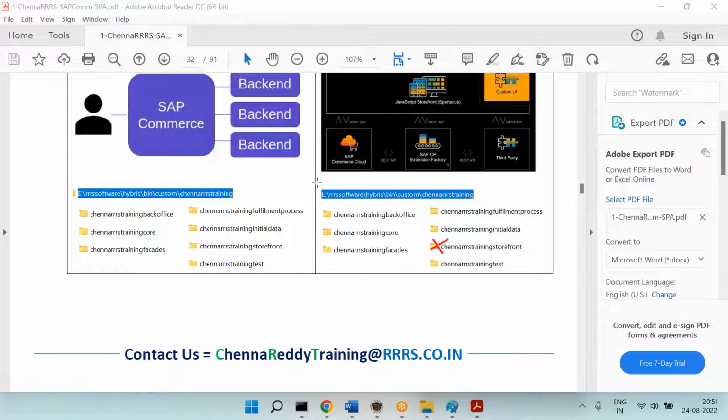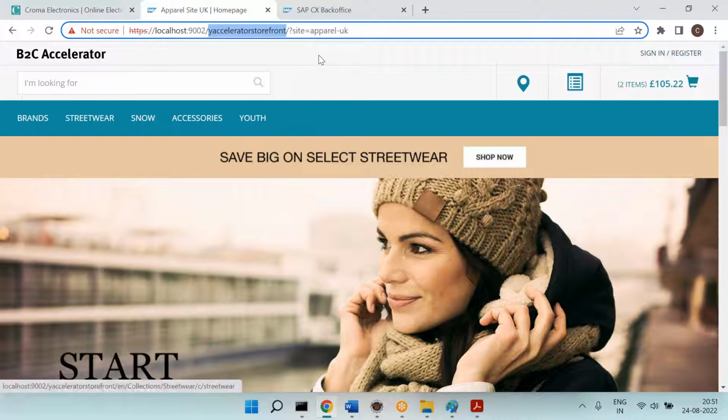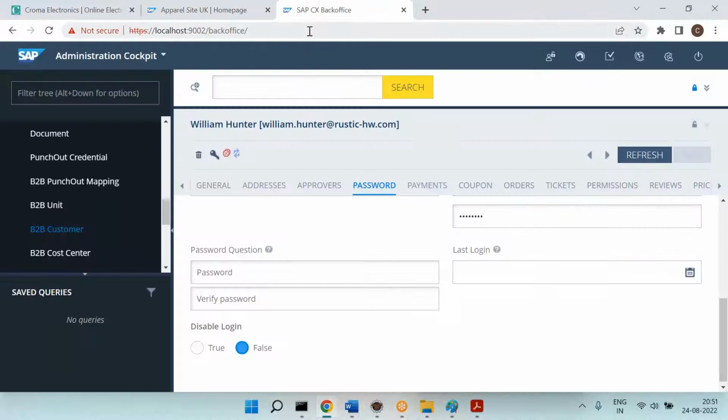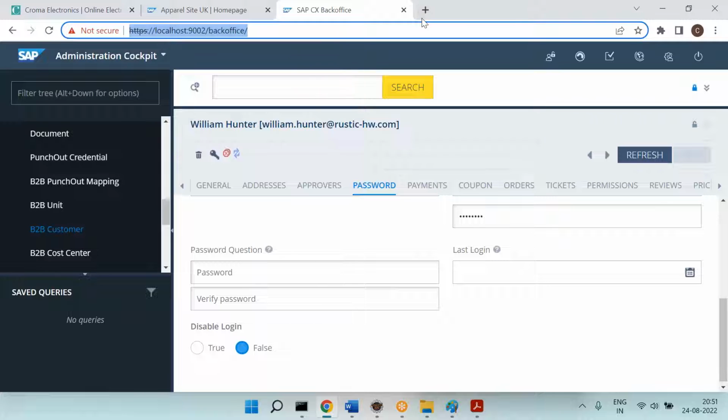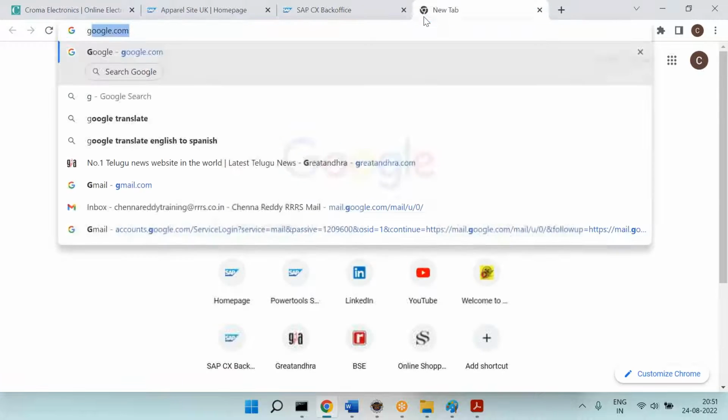Right now we are getting the site results from where? From the Accelerator storefront. In the future, this will not be available. Instead of that, we will use the Spartacus code base. If you want to practice or explore a little bit on Spartacus, at the end of the training we will cover it once, but let me show you.